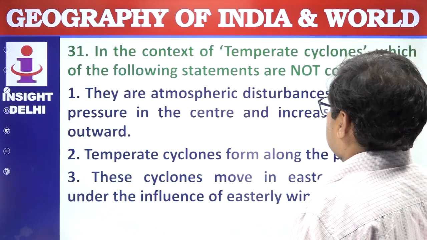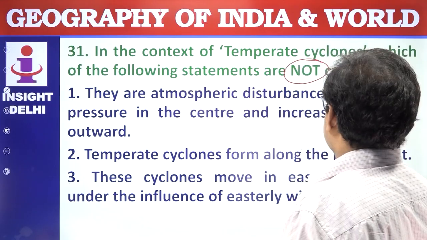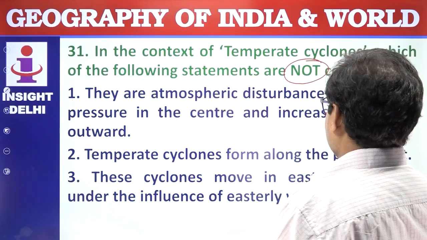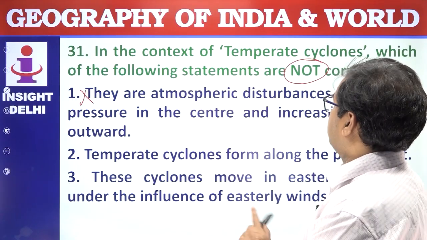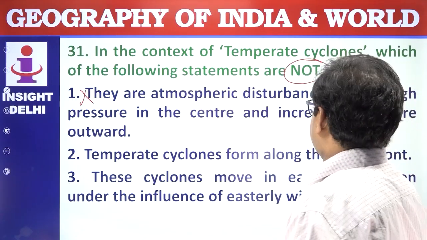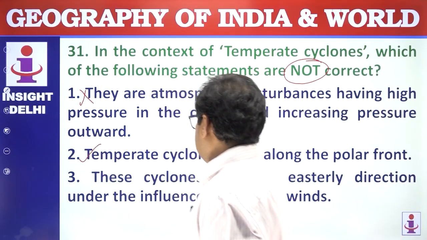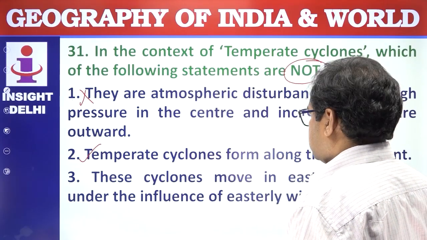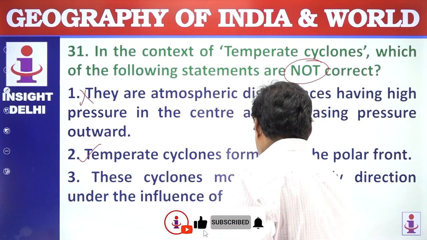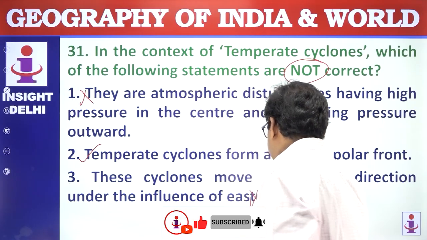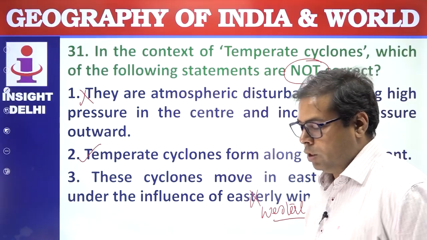Next question. In the context of the temperate cyclone, which of the following statements are not correct? Temperate cyclones are atmospheric disturbances having high pressure in the center and increasing pressure outward. So this is not correct because the temperate cyclone has a low pressure center. Temperate cyclones form along the polar front. Yes, right. These cyclones move in the eastern direction under the influence of easterlies. Wrong. It is westerlies. It is the westerly winds. Right, so westerly winds are responsible for pushing the cyclone towards the east.